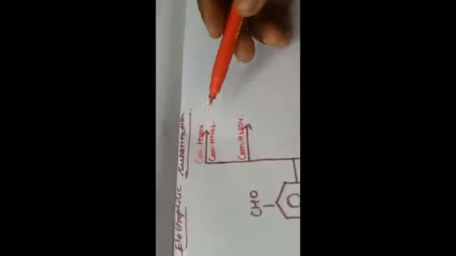Okay, so next one is the electrophilic substitution reaction. When benzaldehyde reacts in nitration, nitration means concentrated sulfuric acid and concentrated nitric acid. So what compound will be formed? This is benzaldehyde, so only the nitro compound. All the products will be formed at the meta position only. Just a reminder that all the substitution will occur at the meta position. Meta nitrobenzaldehyde, then H2O. Then with only concentrated sulfuric acid, benzaldehyde sulfonic acid, SO3H, meta benzaldehyde sulfonic acid.